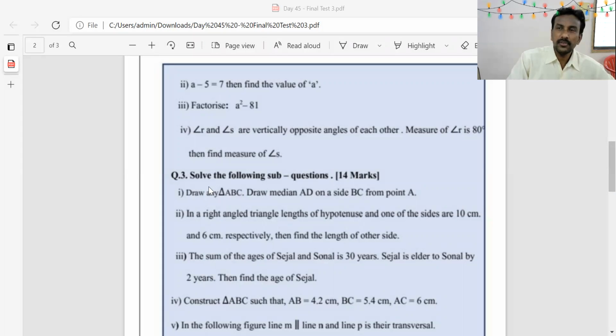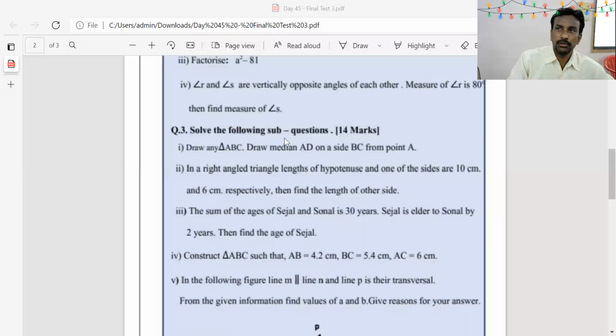Now, question number 3. Solve the following sub questions. It is for 14 marks. Draw any triangle ABC. Draw median AD on side BC from point A. You have to draw triangle ABC first without measurements.